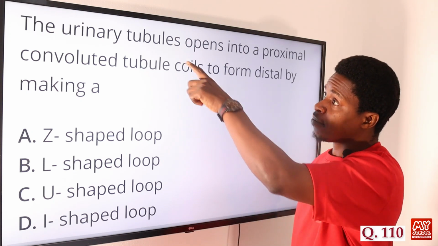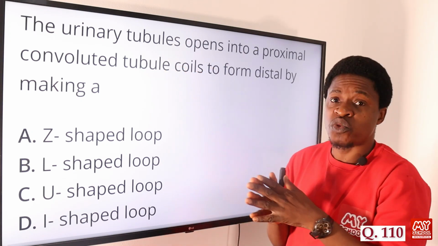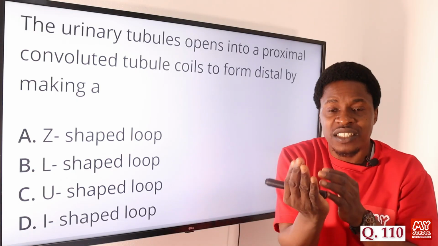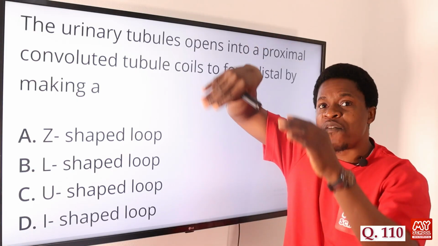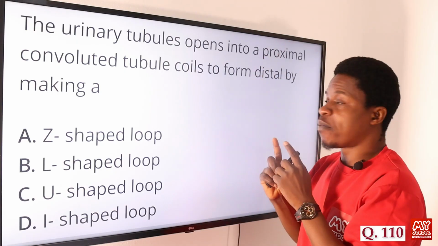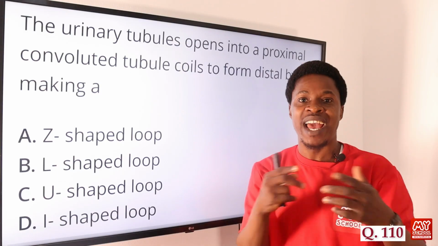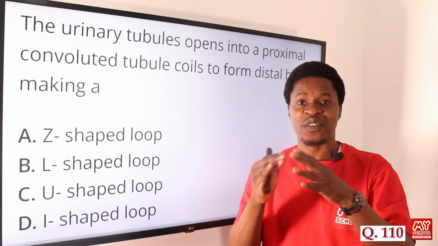So what happens is that the urinary tubules will open into a proximal convoluted tubule and coil to form a kind of U-shaped loop. That U-shaped loop is what we call the loop of Henle, or Henle's loop.